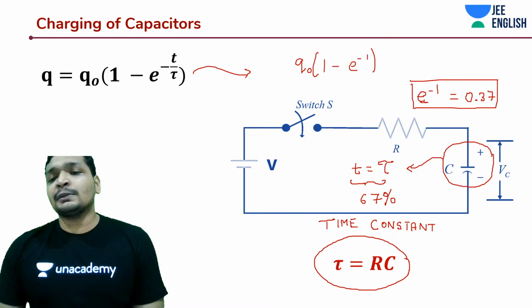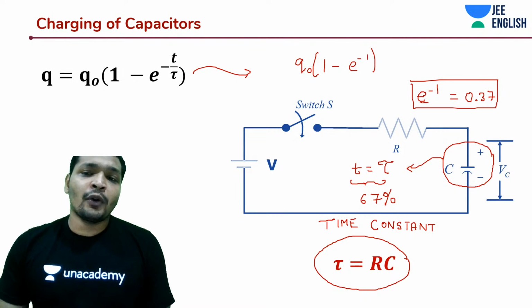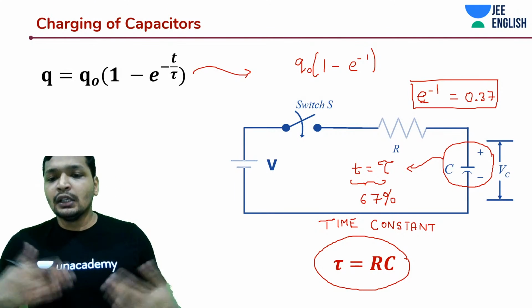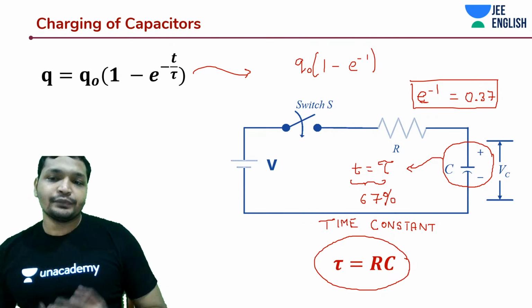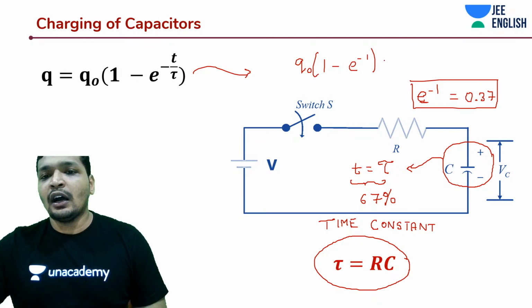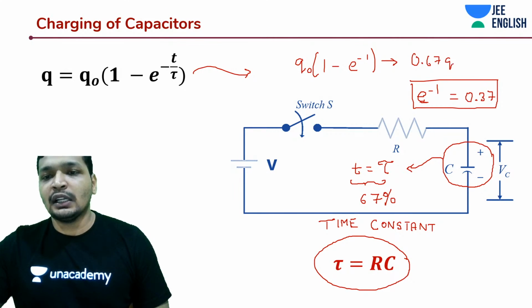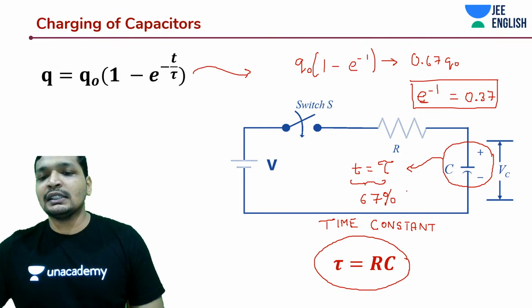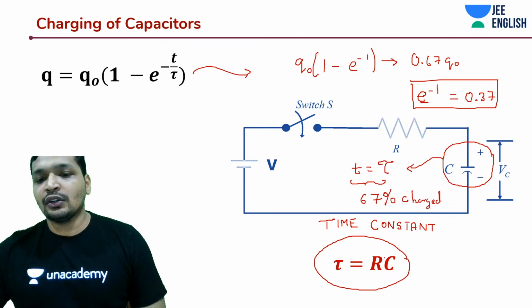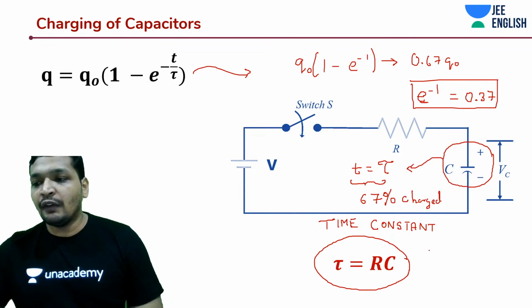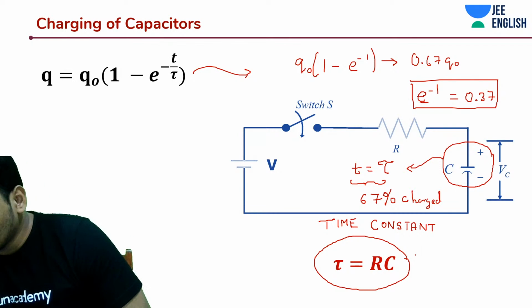First, it is expected that you have already solved problems and you know it. So yes, e to the power minus 1 is going to be 0.37. And that being said, how much would this give you? 0.63 of Q naught. That means your capacitor is about 63% charged at time t is equal to RC, or at time t is equal to tau. A very important part, students.